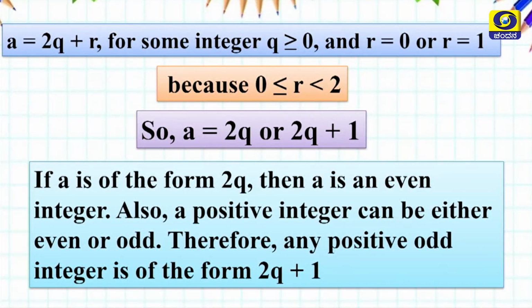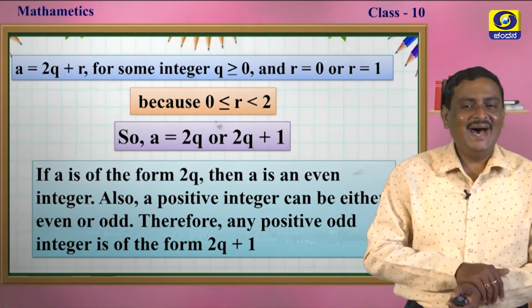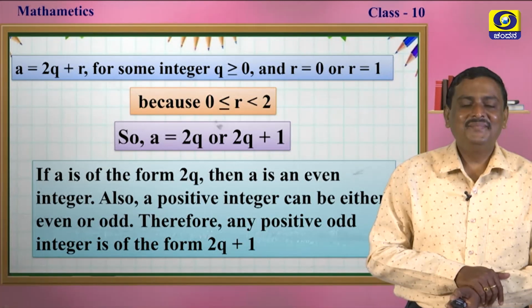If a is of the form 2q, then a is an even integer, my dear students. Also, a positive integer can be either even or odd. Therefore, any positive odd integer is of the form 2q plus 1, my dear students. See, you have to solve the problem like this, my dear students. I think you understand. Please note it down. Okay.